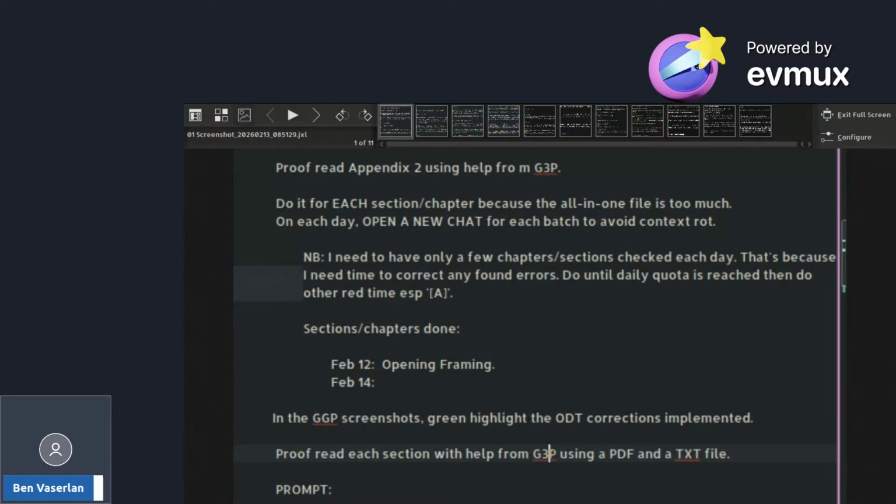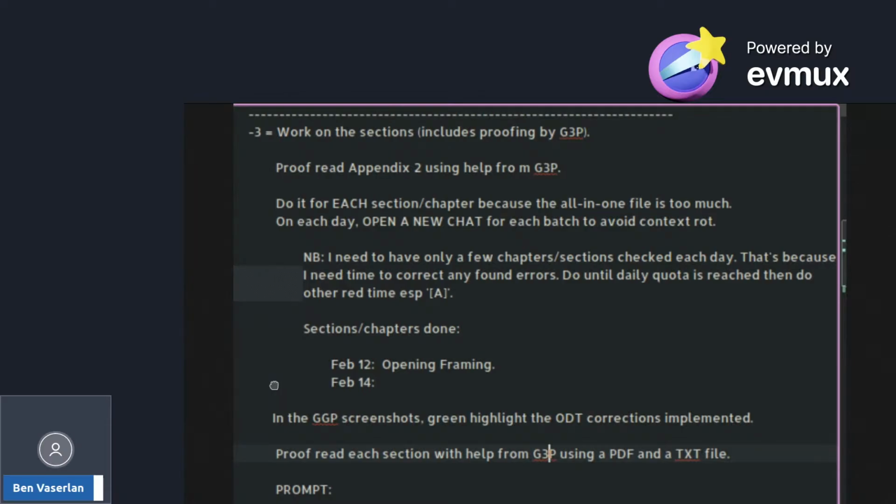But here's the thing. When it reads the PDF, it does a sort of OCR scan, optical character recognition. And so it gets the formatting of the PDF, but it can make errors. Whereas if you upload a TXT file, you get all of the wording, but it doesn't have the formatting marks. So, for example, what's in italics, the superscript numbers, superscript symbols, it just has the raw text. So for proofing, I thought, hang on a minute, what happens if I upload both?